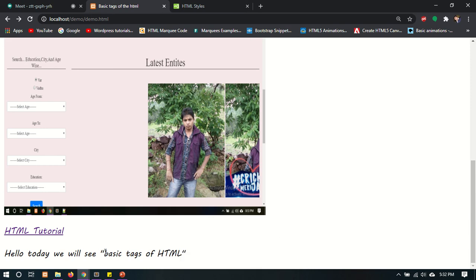Yes, see here. It comes inside the double quotes. If you want to give some description to the HTML, then we will use the ABBR tag, abbreviation tag.